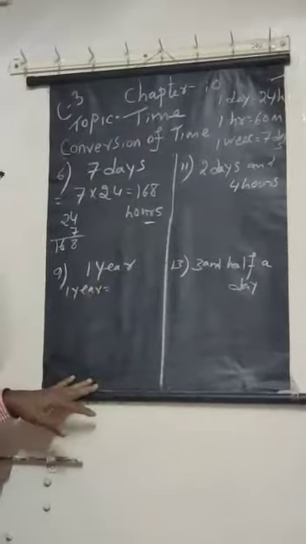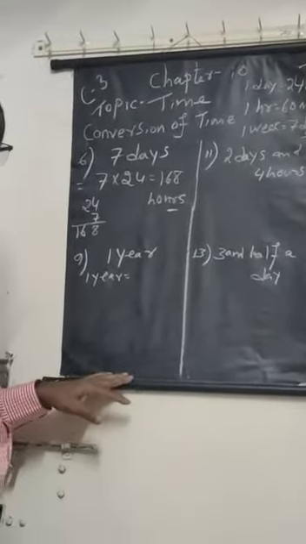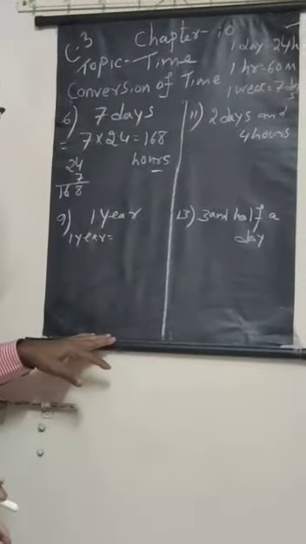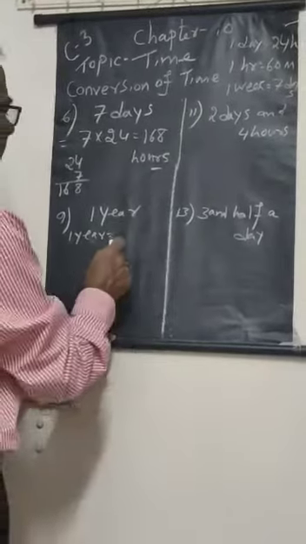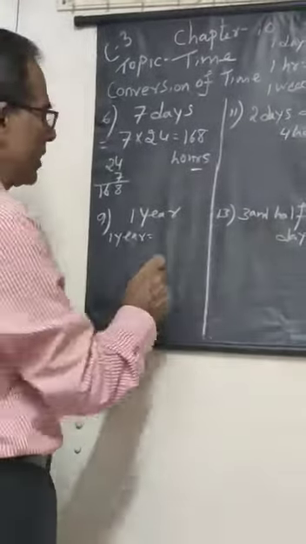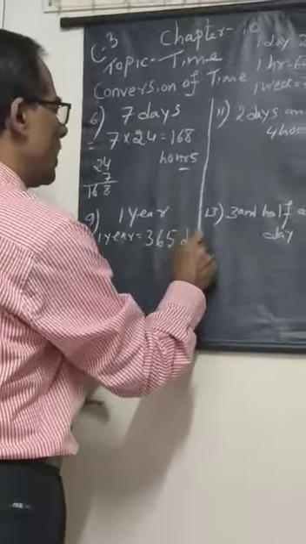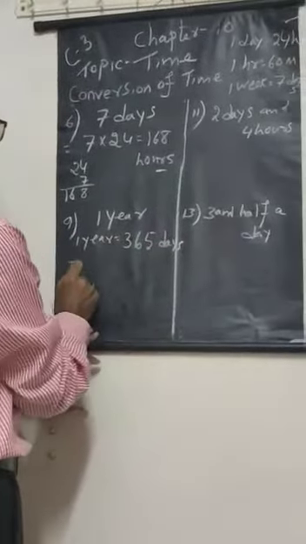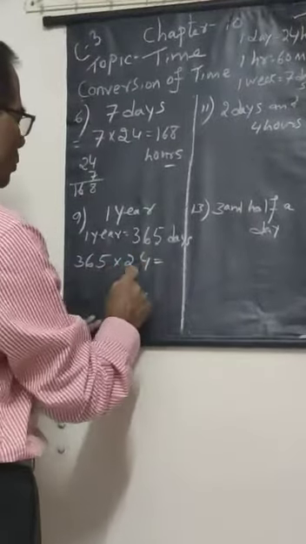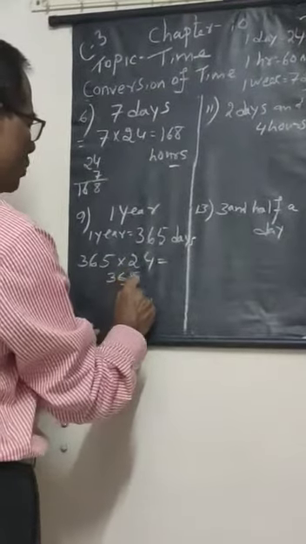1 year, how many hours? First you have to think that 1 year, how many days? Now this year is going to complete 2020, right? So 1 year, how many days? Do you know? Yes, 365 days. So 365 into 24. You do the multiplication here and write 365 into 24.